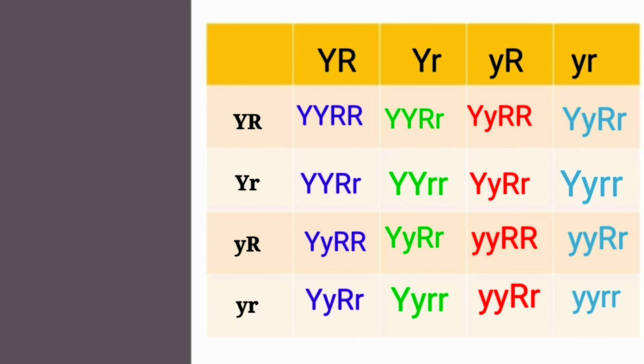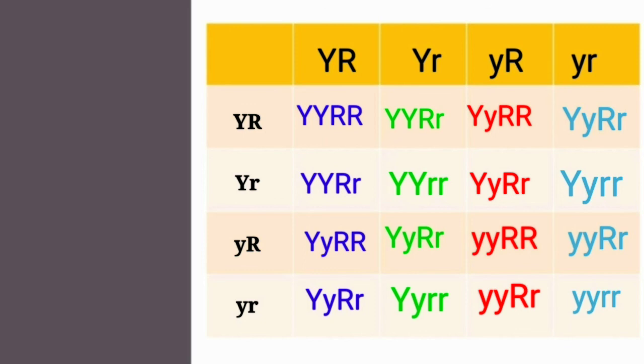So that is why it is said, let's come to the statement again, that when two pairs of characters are combined in a hybrid, segregation of one pair of characters is independent of the other pair of characters. Otherwise, we can keep in mind in this way also that the two factors of each character separate independently of the factors of the other character at the time of gamete formation and get randomly rearranged.